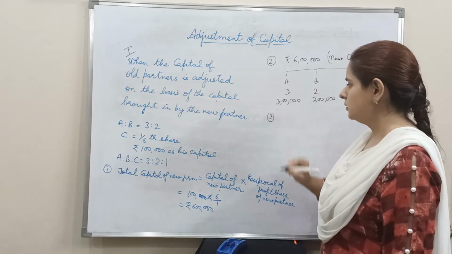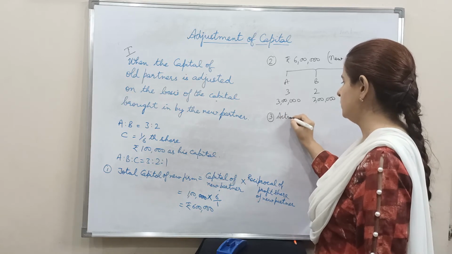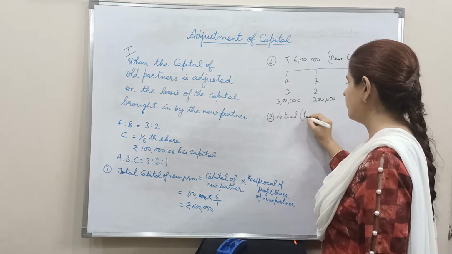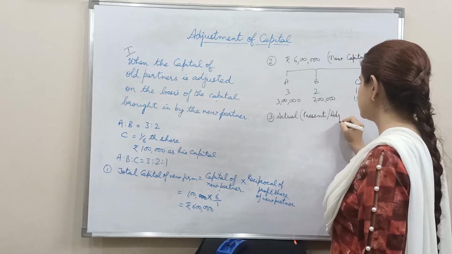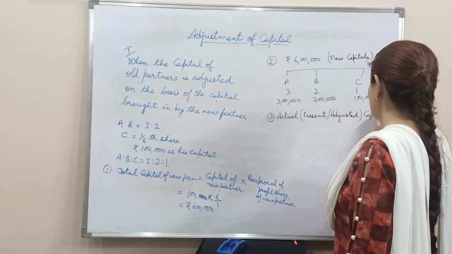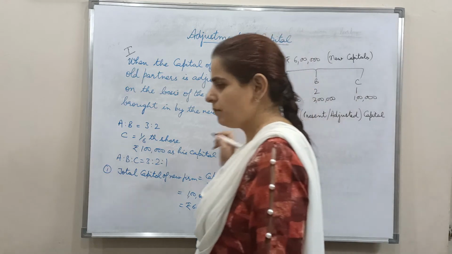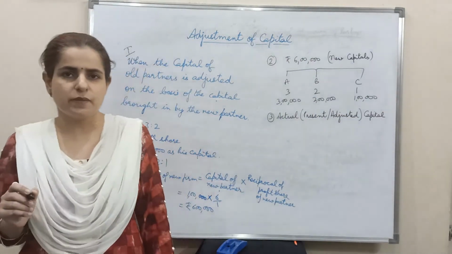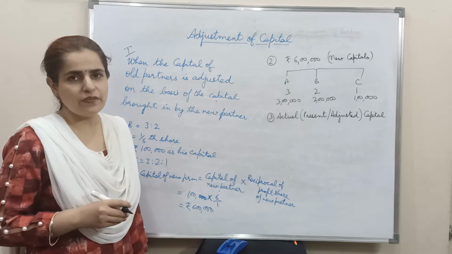Next step, third step, find out the actual capital, means present, or we can say adjusted capital of the partners. How this will be calculated? Adjusted capital means the capital of the partners after making adjustment for goodwill, reserve surplus and then revaluation of assets and liabilities.